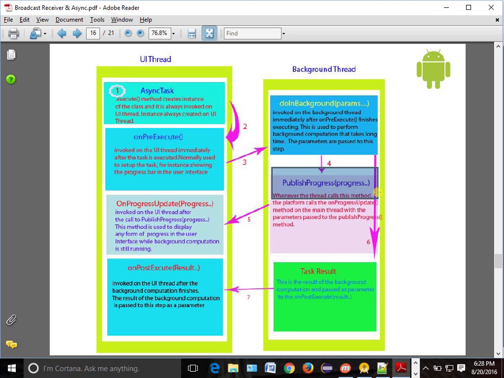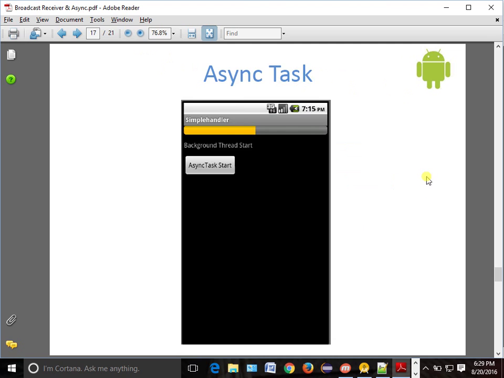Okay, from doInBackground, if you want, again, this is not mandatory. publishProgress is not mandatory. Sometimes if you want to show progress, then you will do publishProgress. If you don't want to show it, you don't do this. So it is up to you. As soon as you do publishProgress, the callback will go to onProgressUpdate. If you do not do this, then as soon as your task is over, onPostExecute. Very simple. Over.